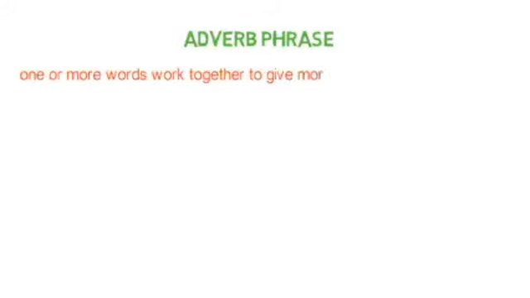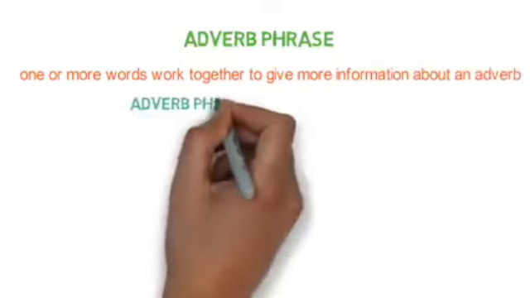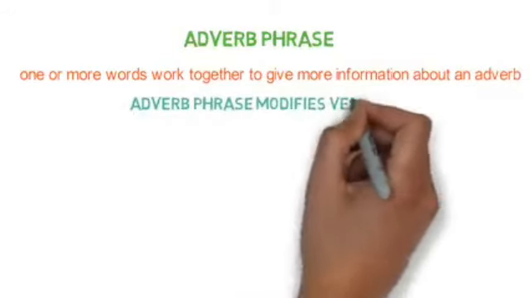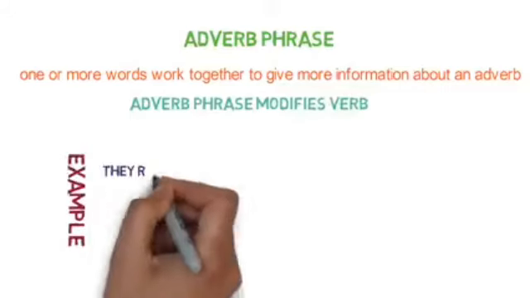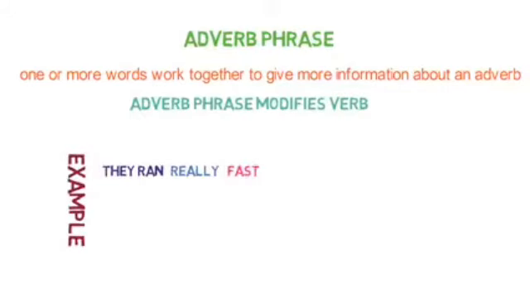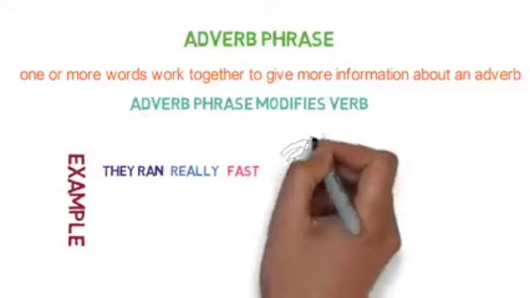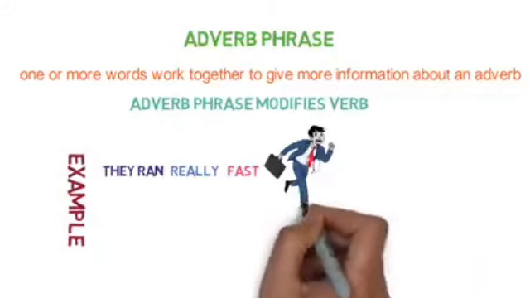Now let's move to another type, the adverb phrase. What is an adverb phrase? One or more words work together to give more information about an adverb. And what does an adverb do? Adverb phrases modify the verb, that means an adverb will give some extra information for the verb. They ran really fast. Obviously, how do they run? Answer: really fast.